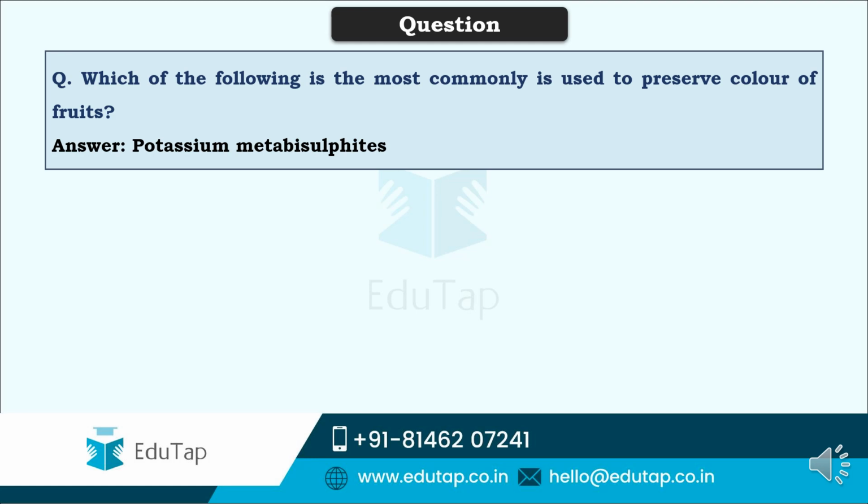So friends, previous year questions. This was a question asked in one of the IBPS AFO mains exams. I don't exactly remember the year, but this was asked in the exam. The question says, which of the following is the most commonly used chemical preservative to preserve the color of fruits? And the correct answer is potassium metabisulfite. Based on this only, I'm going to ask you a question today for the question of the day series.